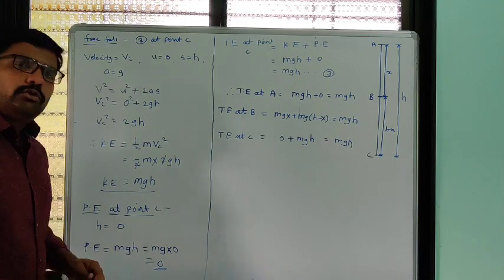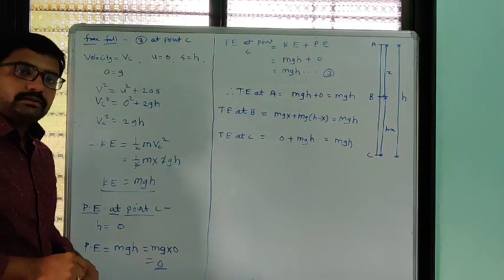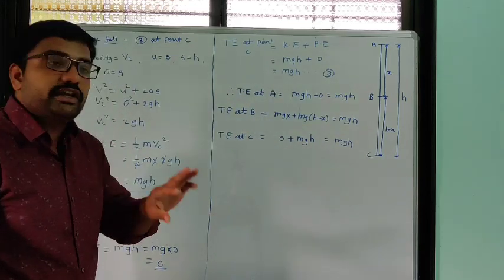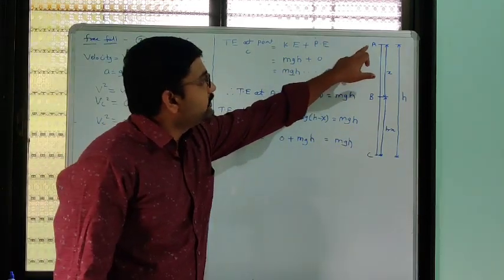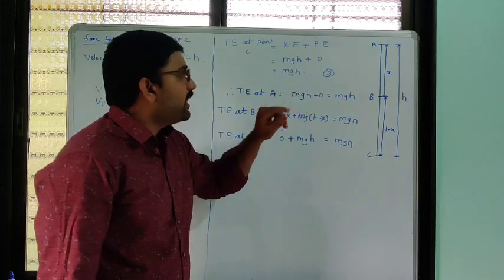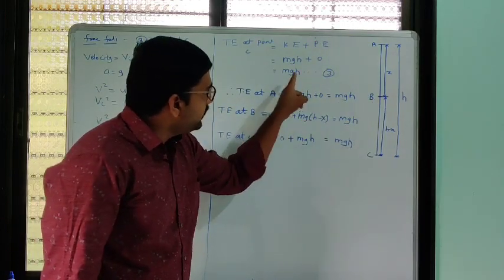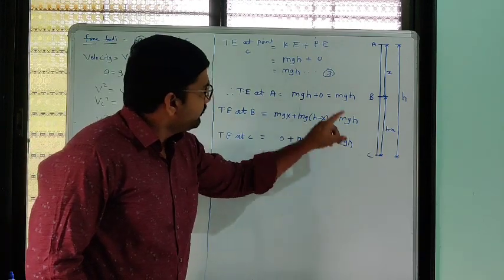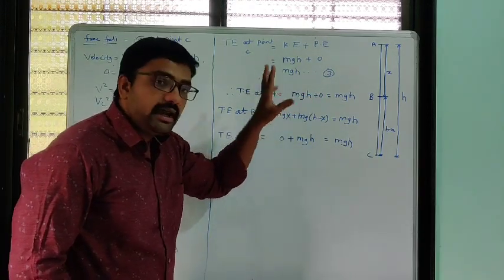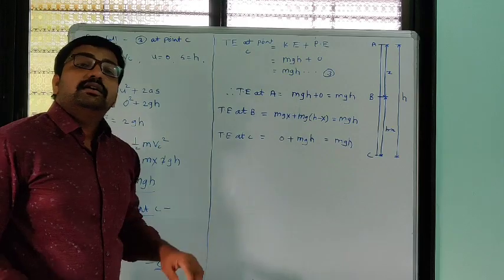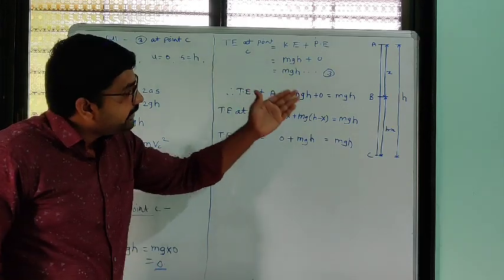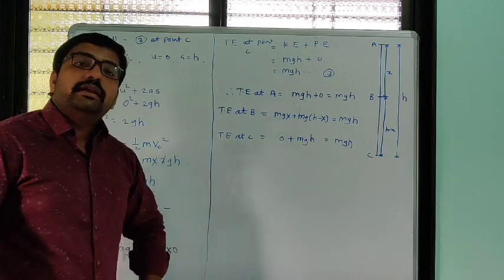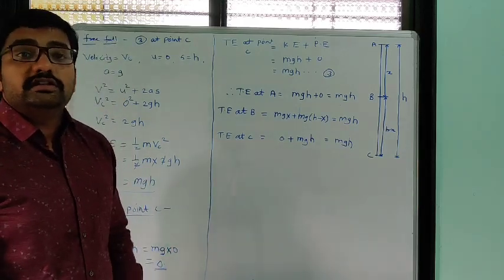So if we see the total energy of the object, that will be equal to how much? mgh in each case. We calculated total energy at point A, that is also mgh, total energy at B, that is also mgh, and total energy at point C, that is also mgh. It means total energy remains the same at each and every point. But what happens here? Potential energy and kinetic energy keep changing.